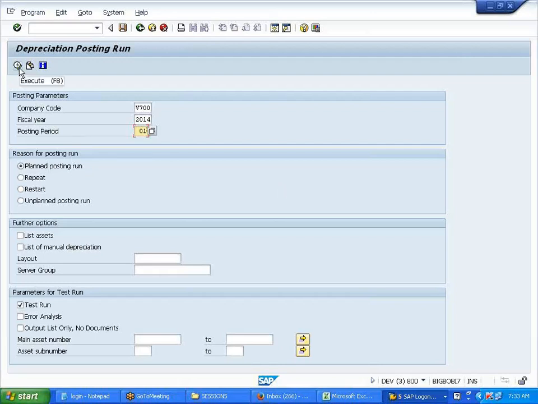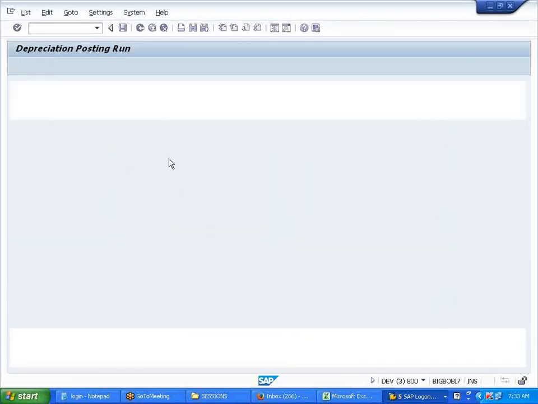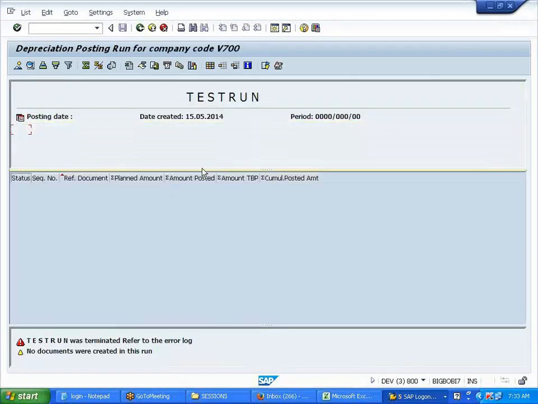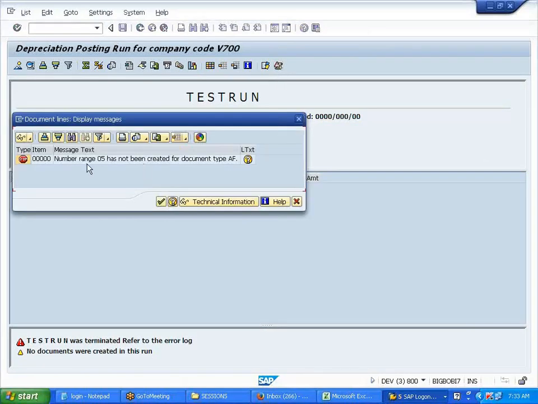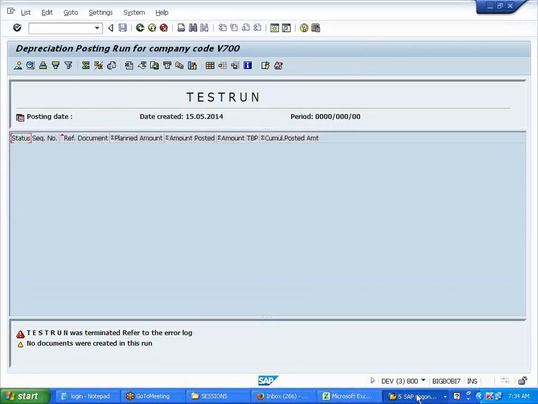So I'll run for the first period. Execute. This is a test run. See here, test run, I'll say yes. Up to 1000 assets you can do. See, it is not calculated, no depreciation. Let us look at the error over here. See here what it says: number range 05. What's the document type for depreciation calculation?